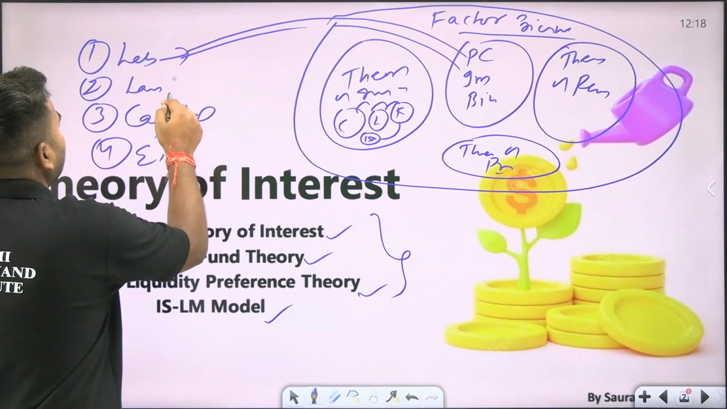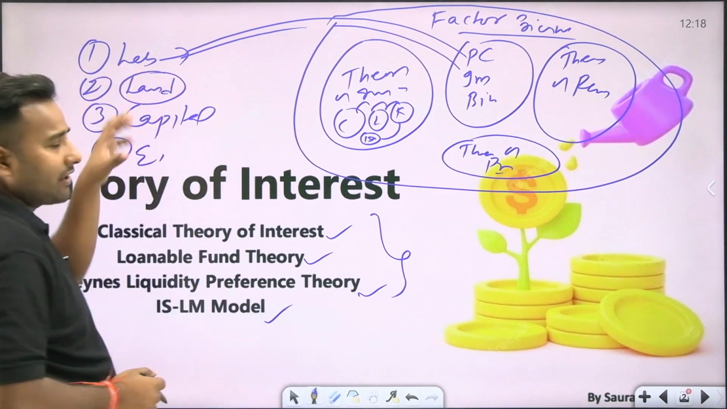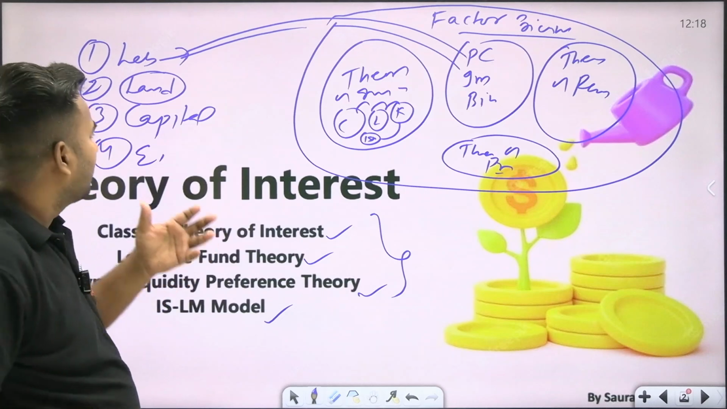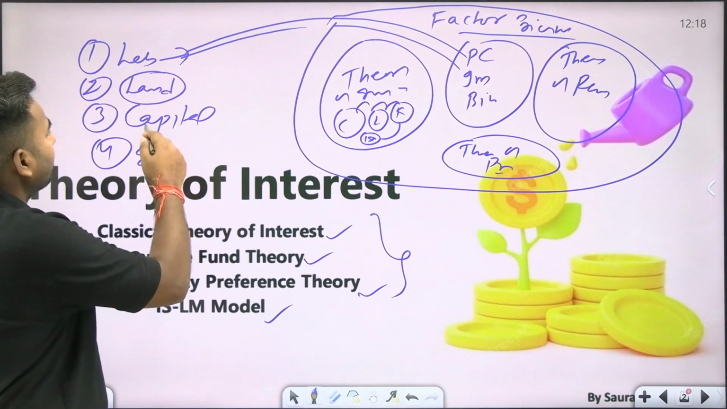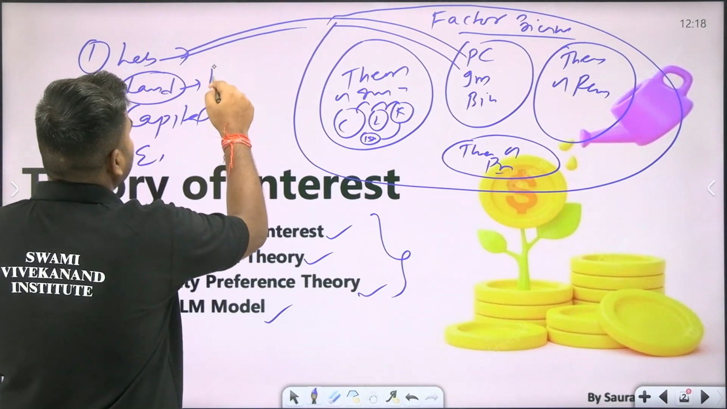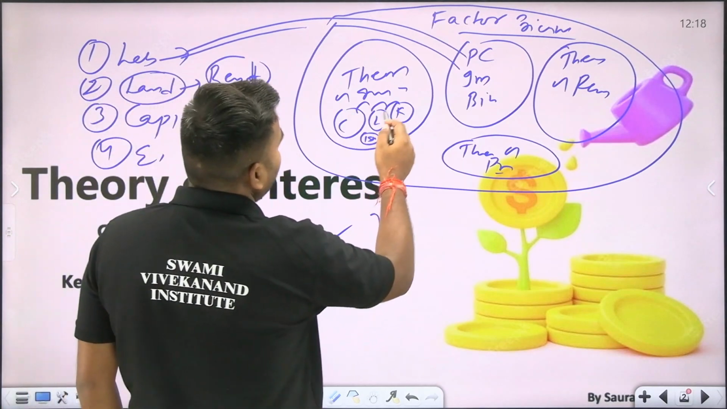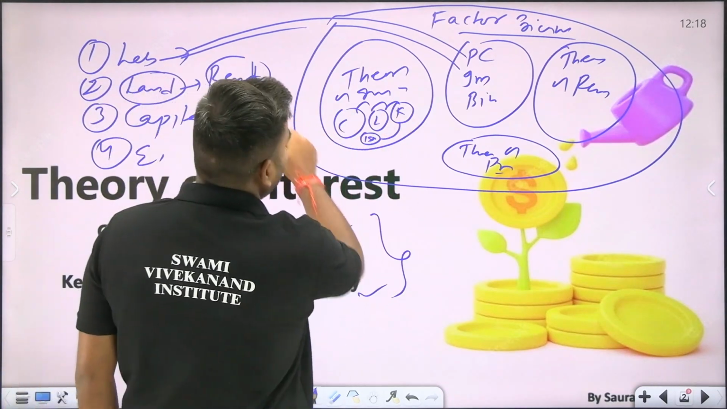And in the land concept, what is the price of land? Land is a factor of production, so what is its price? It will be rent. If any land is there, the price of the land is termed as rent. We have already discussed this in the theory of rent.